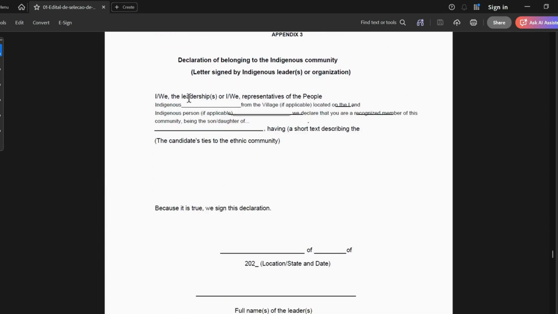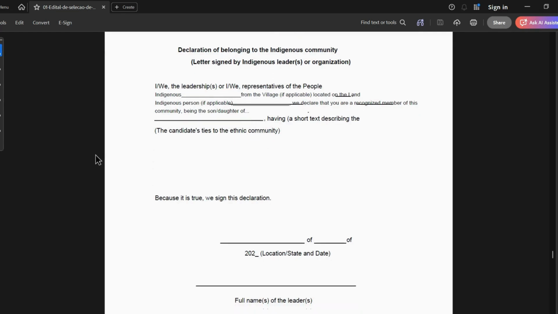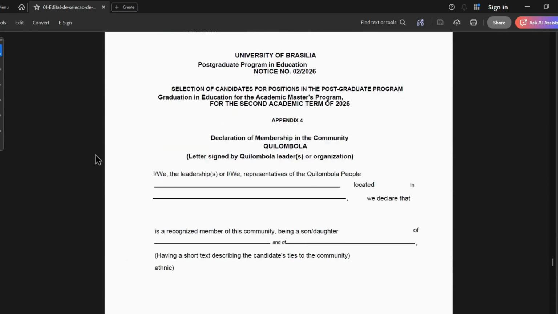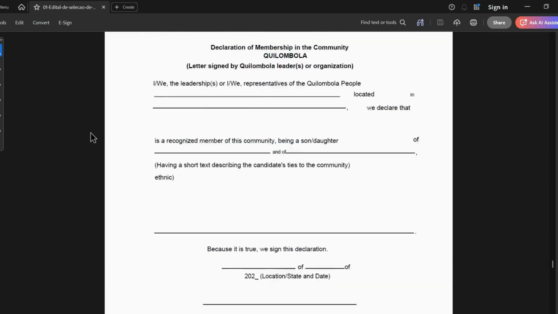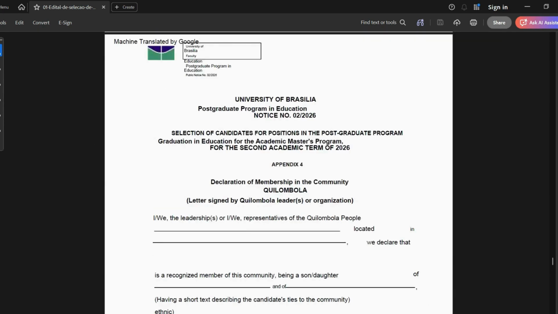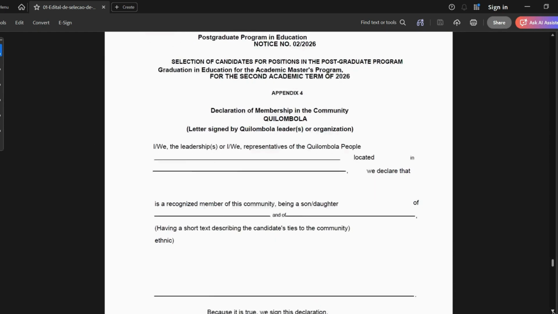This is the declaration, self-declaration. If you are indigenous, a member of the indigenous community in Brazil, you declare self-declaration. You declare here. I think there's also the one for Black people and for Quilombolas somewhere. Yeah, good. This is the one for Quilombolas. So you say self-declaration if you are Quilombola. Then this next one is for Blacks, I guess.